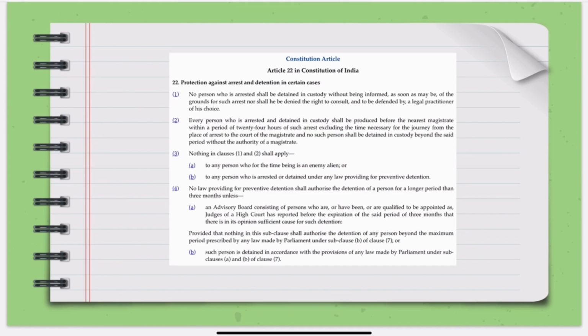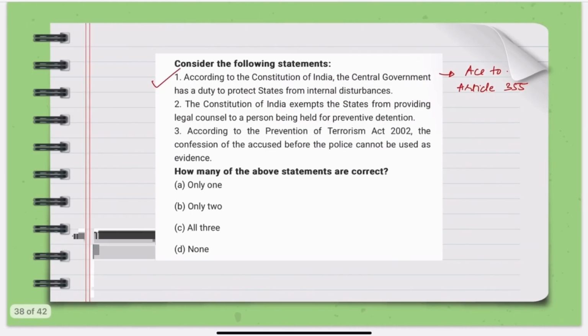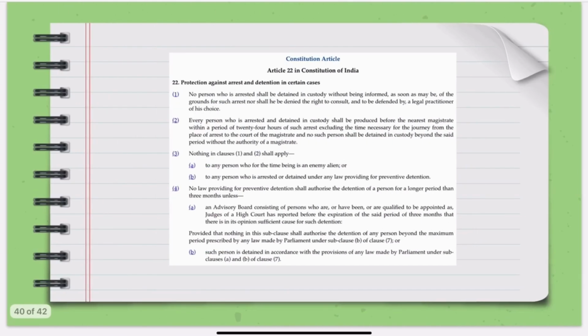Okay, let us move on to Article 22, wherein it is talking about the preventive detention. So to understand preventive detention, let us try to understand it in the simplest form. Now imagine if somebody is arrested by the police. So what rights does that person immediately have, or after the arrest, how long can that person be kept in custody without being taken to the judge, and can the person be detained forever without a trial? Now Article 22 of the Constitution answers all these important questions.